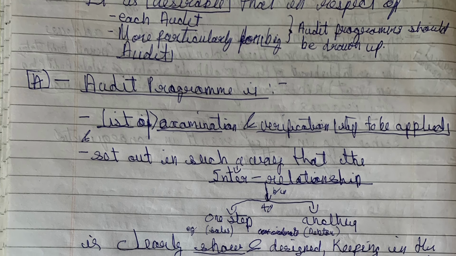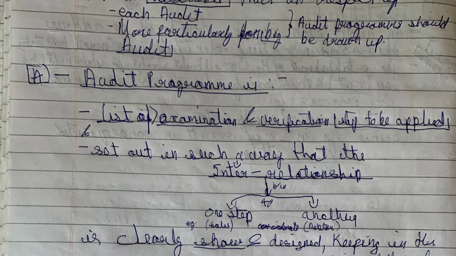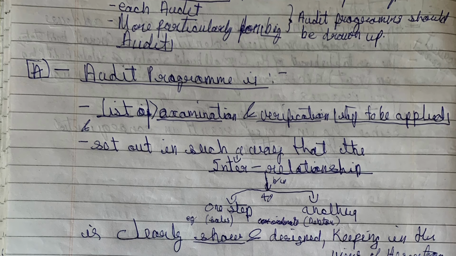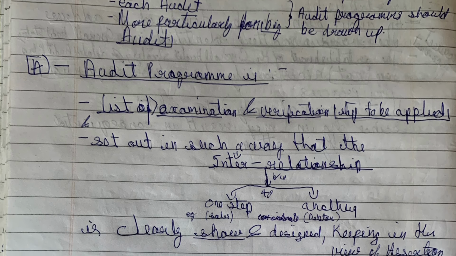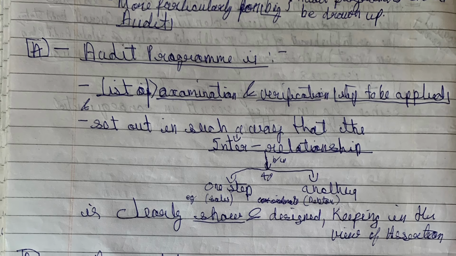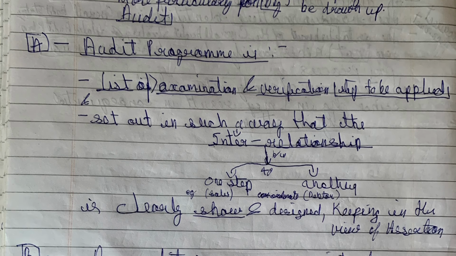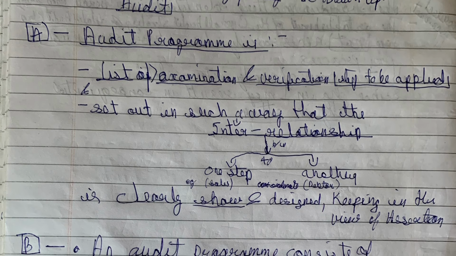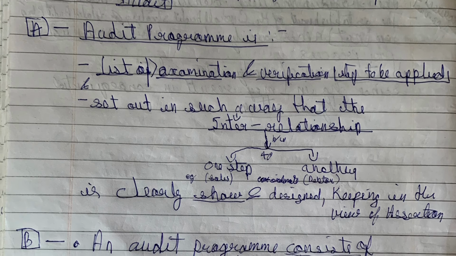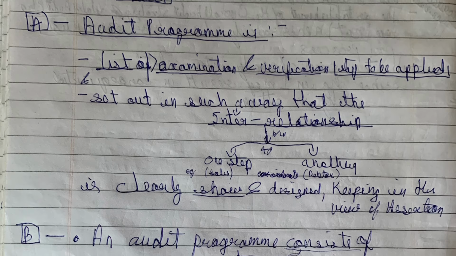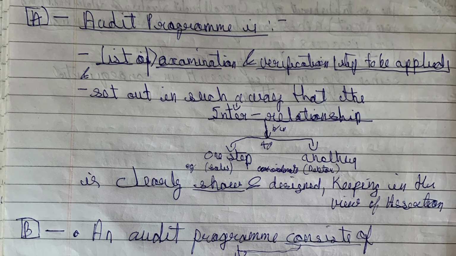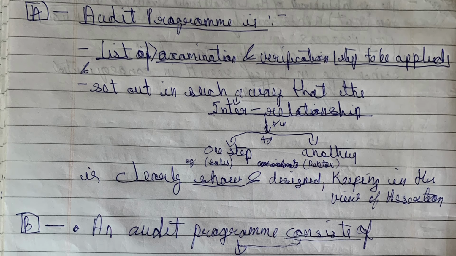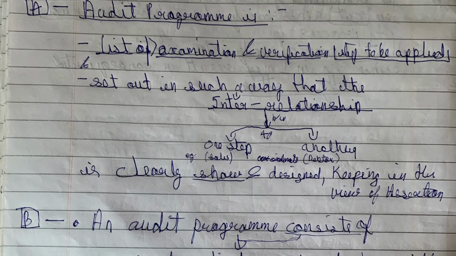So let's understand what audit program is. Audit program is a list of examination and verification steps to be applied. It is set out in such a way that the interrelationship between one step and another is clearly shown and designed, keeping in view the assertions.